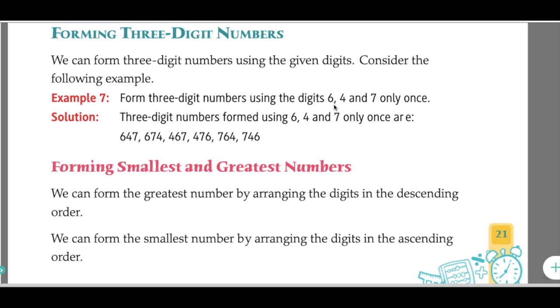Three-digit numbers formed using 6, 4 and 7 only once are 647, 674, 467, 476, 764, 746. Here they have used these three digits, 6, 4 and 7, and formed different three-digit numbers.